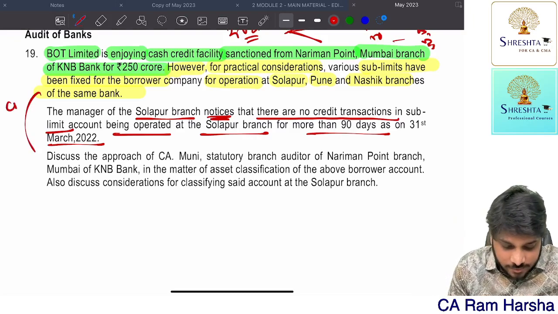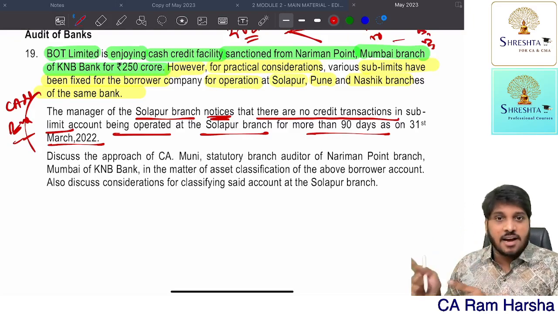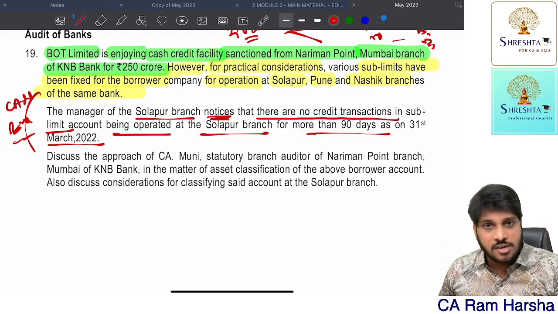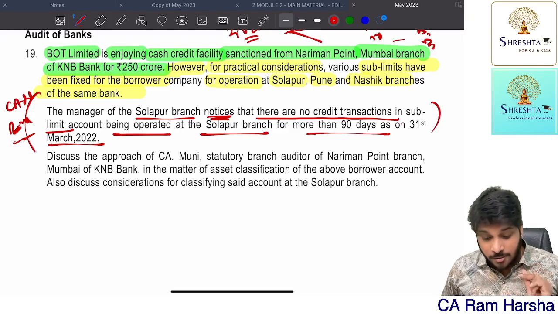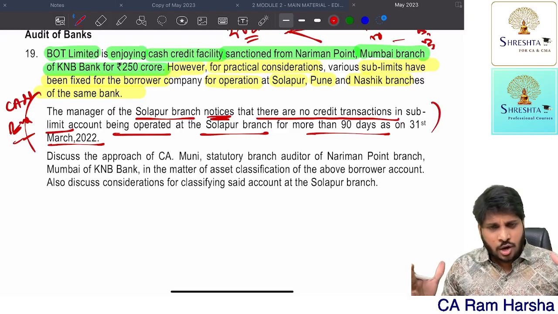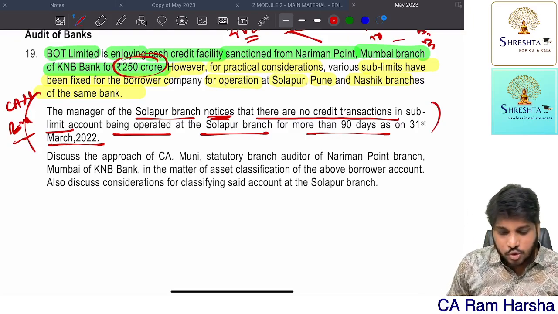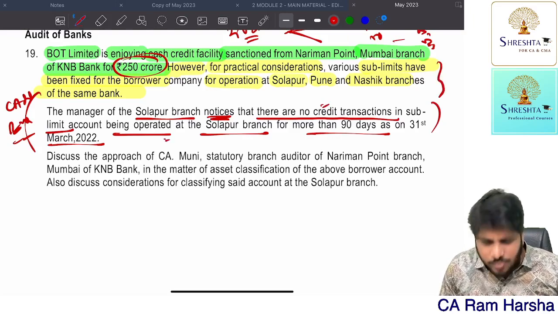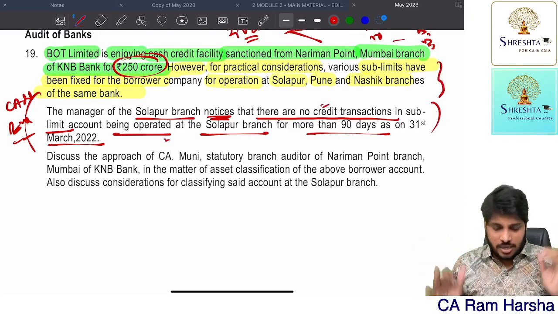This point is covered in the CA Inter Bank Audit chapter. Even your ICAI book says refer to the CA Inter book. But anyhow, this point is again covered in your CA Final Audit of Liabilities provision ICAI book. In the marathon also I have covered it clearly from the ICAI book only. But remember, whenever we check the NPA norm, we need to check it facility wise. Here, the facility is given by the Mumbai branch for 250 crore. Sublimit wise, Solapur branch wise alone, you need not check. Each sublimit you need not check. As a whole facility, you need to check.